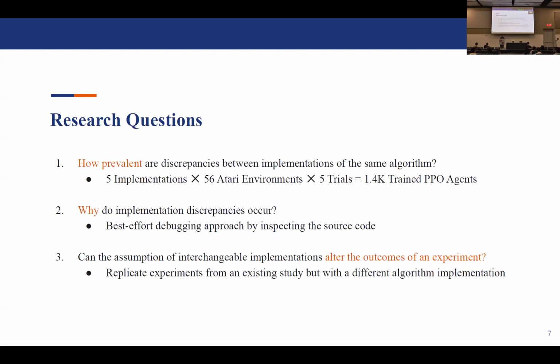So we replicated experiments from a study, but we used a different implementation of the algorithm the study used. And we wanted to see if just simply by using a different implementation of the algorithm, was it sufficient to actually change the outcomes of the study itself.